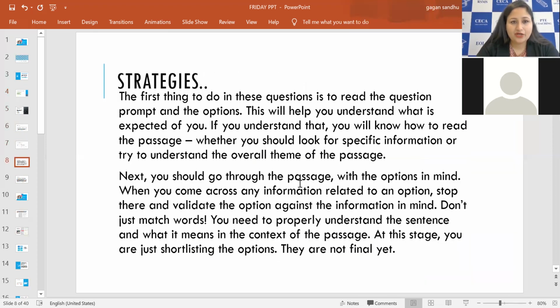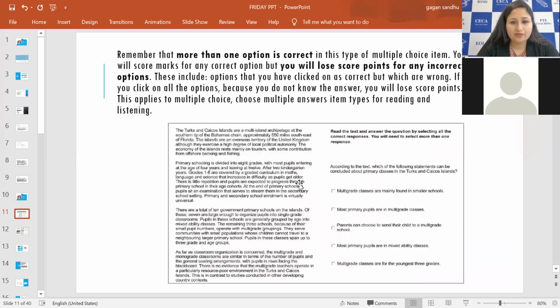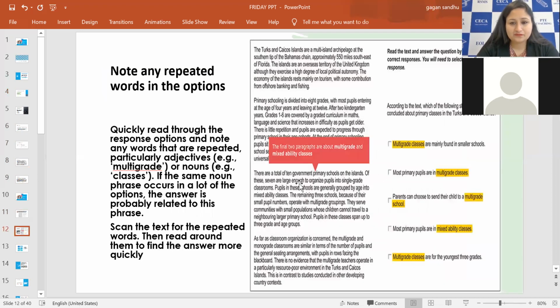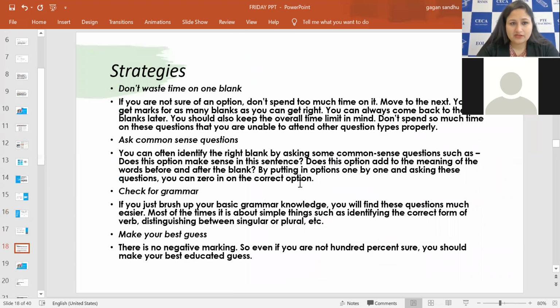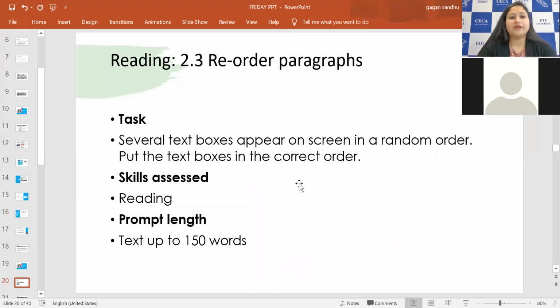So going to the reorder paragraph first, that is what we will be practicing now. Okay, reorder paragraph, right? Several text boxes appear on the screen in a random order, and we have to put the text boxes in the correct order.